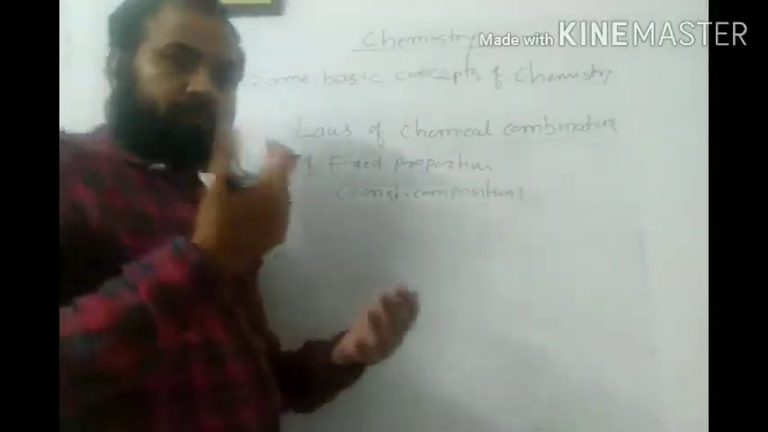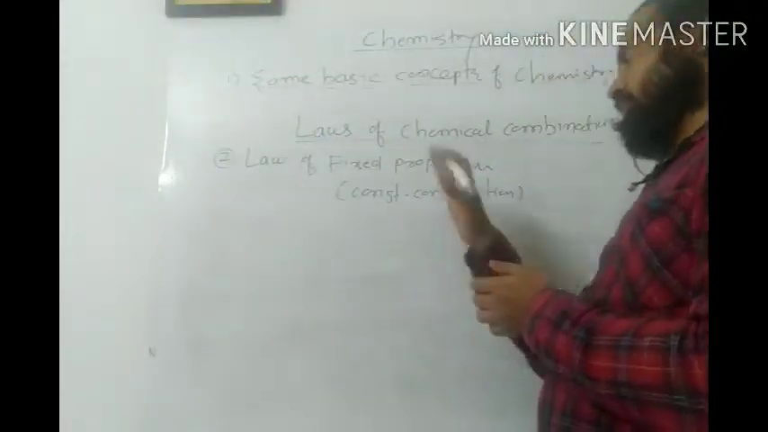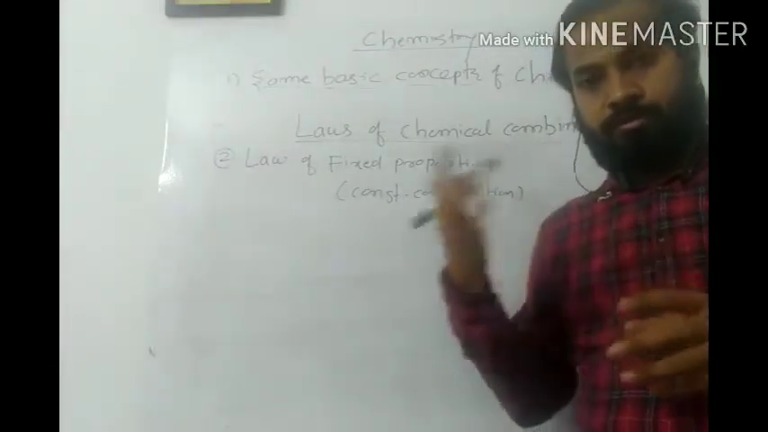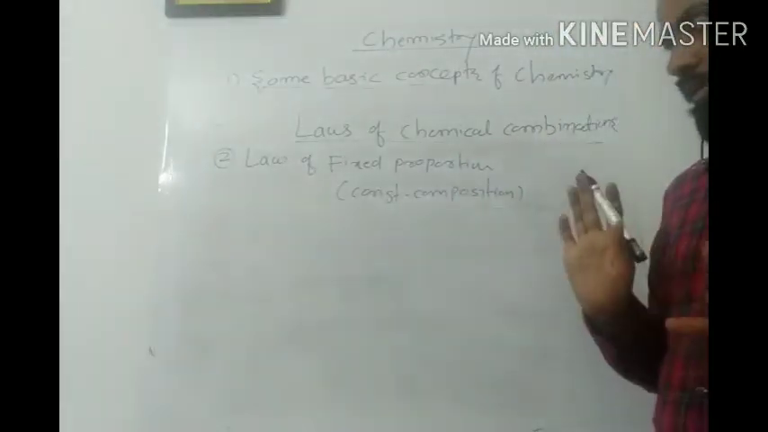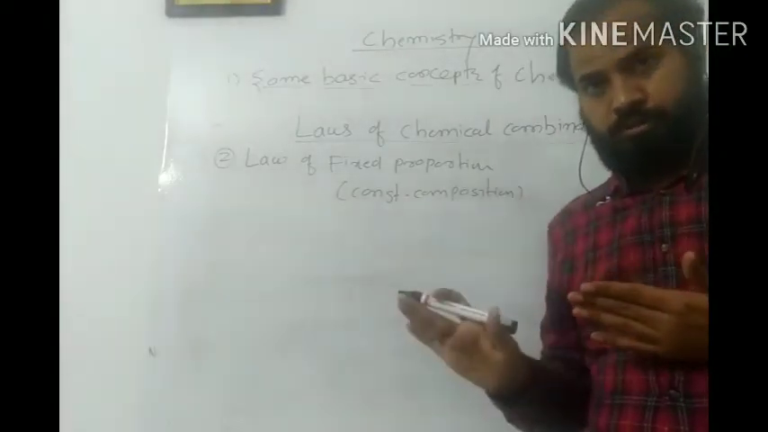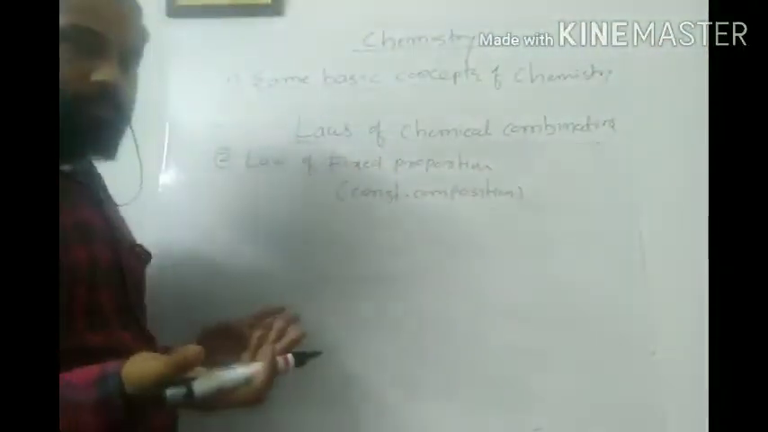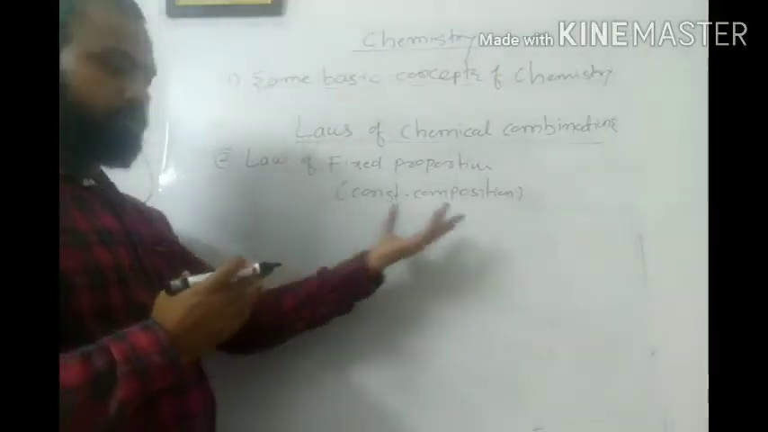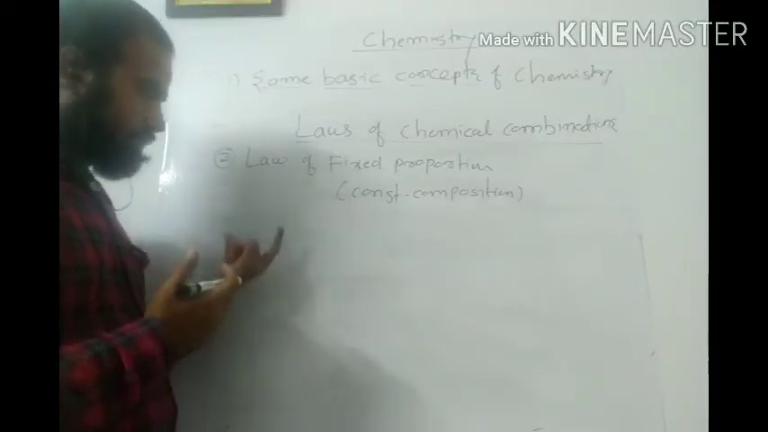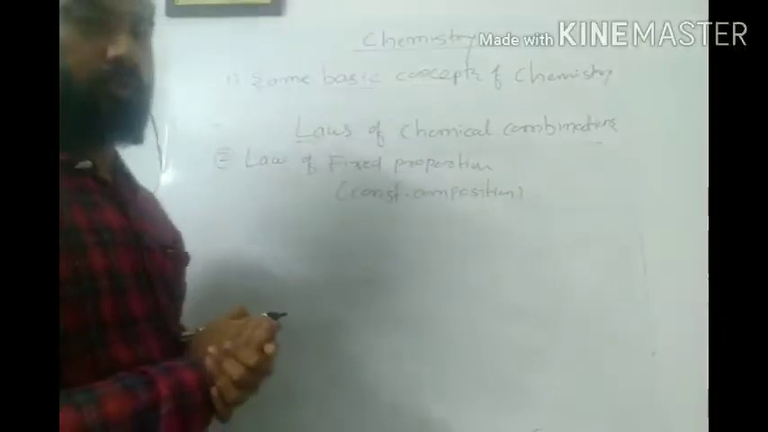As we all know, we combine elements and we get compounds, and for the proper combination we have studied the laws of chemical combination. When we combine two or more elements in order to get a compound, whatever the compound we are getting, irrespective of its source, the combination is in a fixed ratio of weight and volume. So this is the statement of the law of fixed proportion.